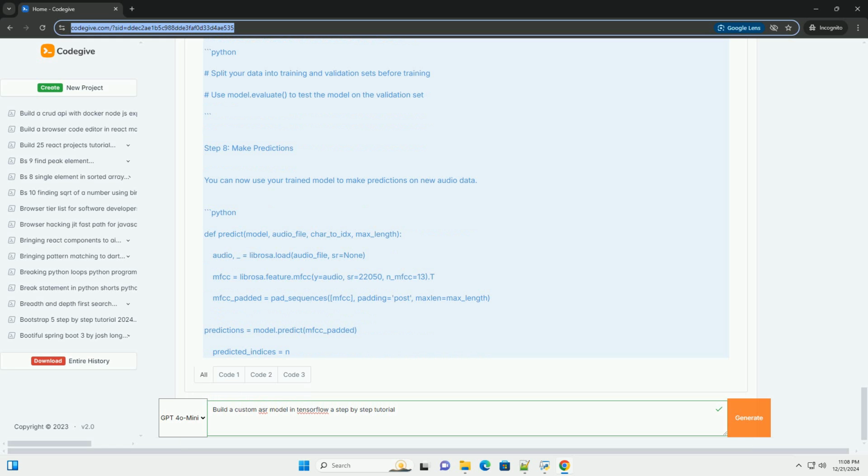Step 3, pre-process the data. You need to pre-process the audio data and convert text to a numerical format.